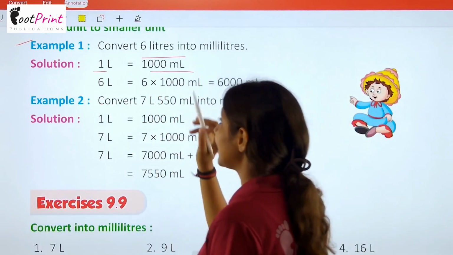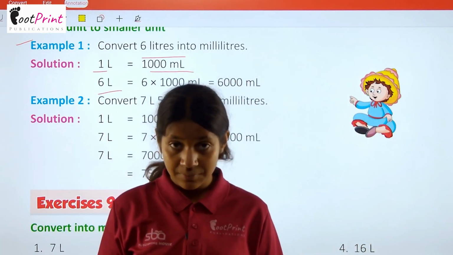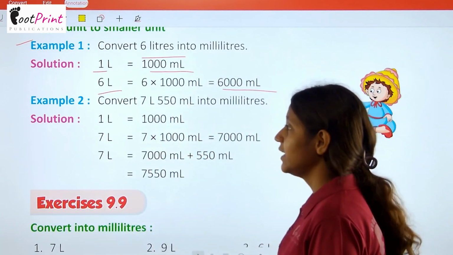1 liter contains 1000 ml. That means 6 liter will contain 6 into 1000 ml. So, it will be 6000 ml.